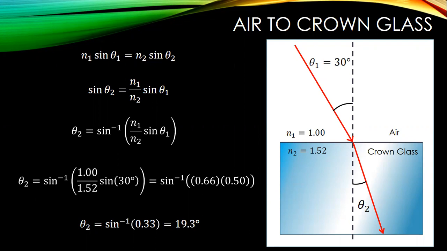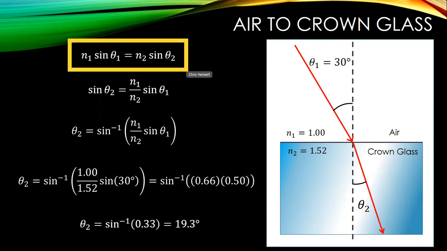So we first of all start with Snell's law. n1 sine theta 1 is equal to n2 sine theta 2. We want to solve for what the angle of refraction is. Okay, so I'm going to try to solve for theta 2 here. I put sine theta 2 onto the left side. I divide both sides, in this case, by n2. Move n1 divided by n2, sine theta 1 to the right.